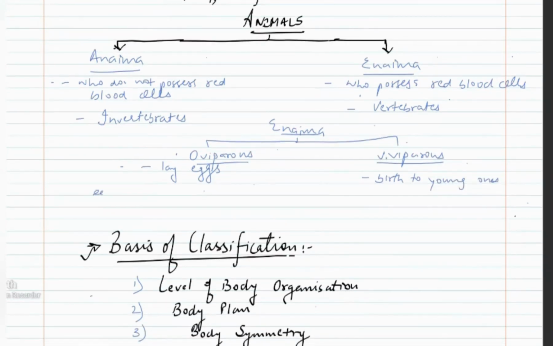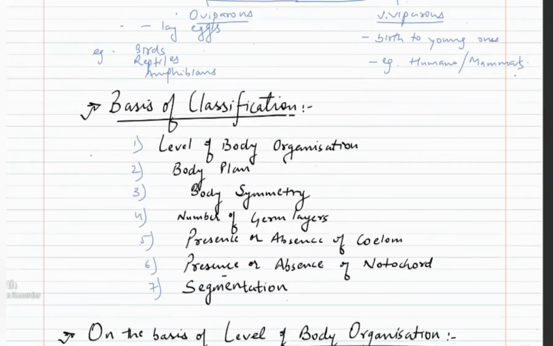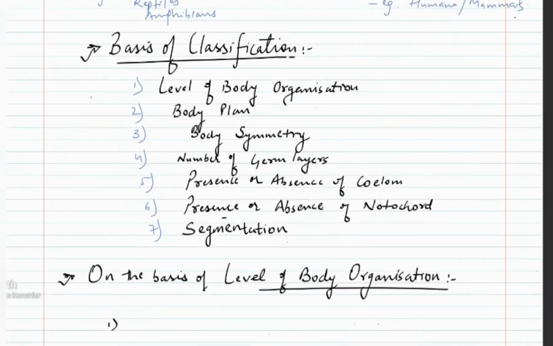In oviparous, we have examples such as birds, reptiles, amphibians, and in viviparous, the easiest example to remember is humans or mammals. So Aristotle's classification is no more in use.